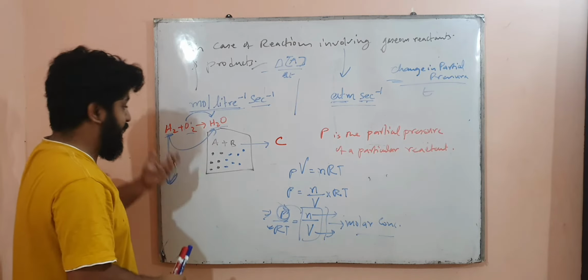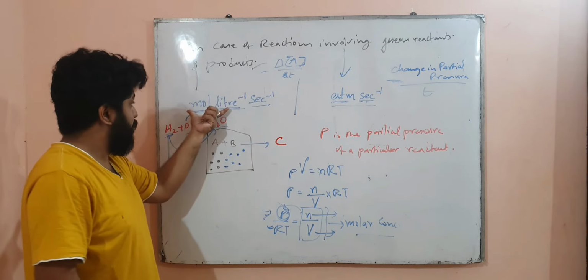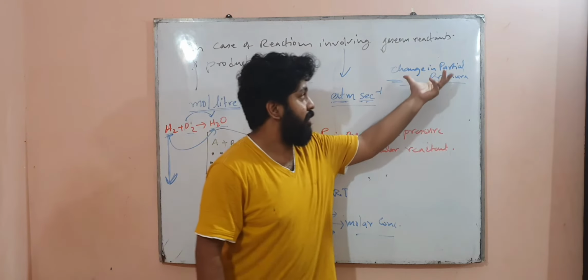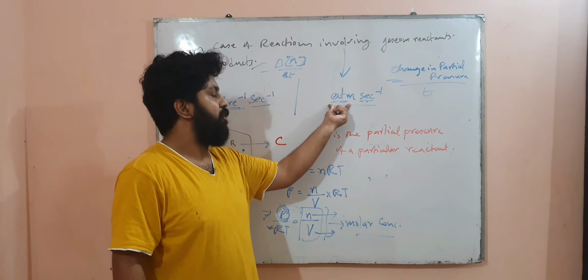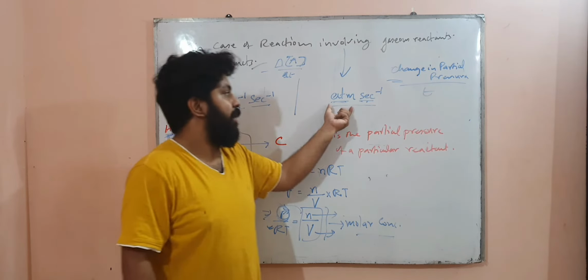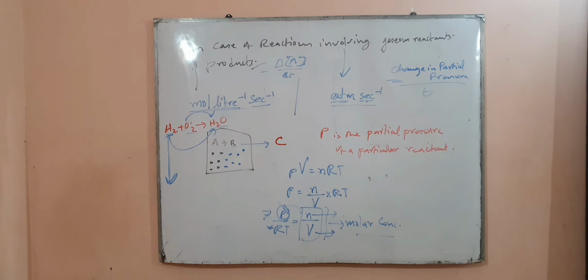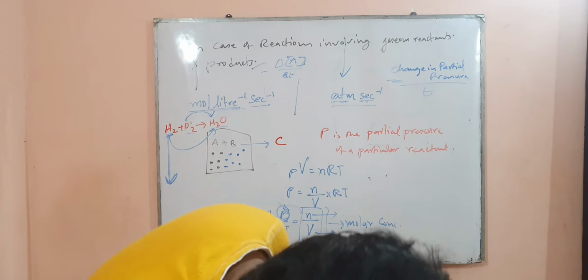So the change in concentration of a particular reactant by time is also related to the change in pressure, that is, change in partial pressure by time. In case of a gaseous reaction, that's why partial pressure is measured in atm, so in place of mole per liter, it becomes atm per second. I hope that this information was useful to you. Take a screenshot of this and then we will move into the next portion of our understanding.